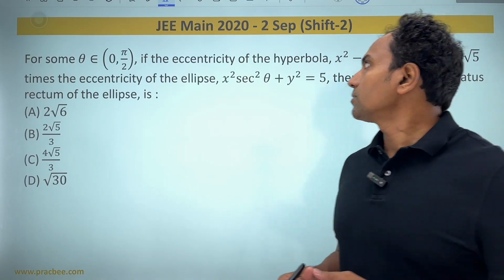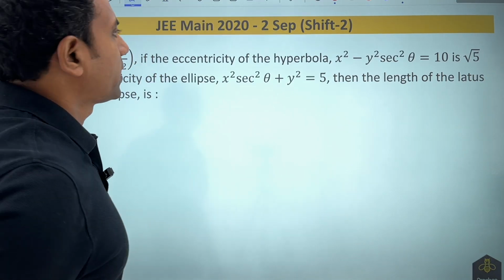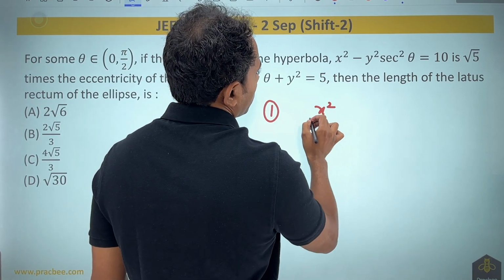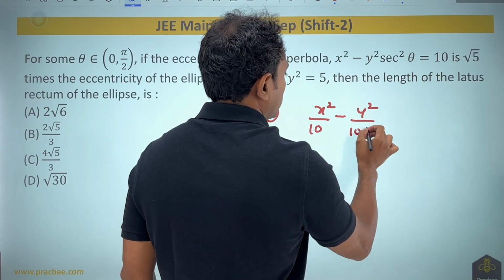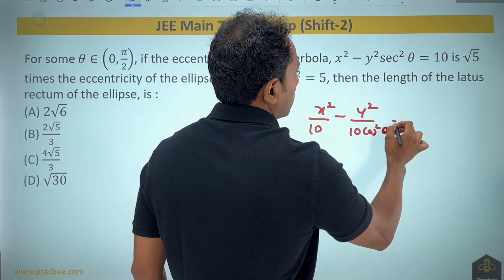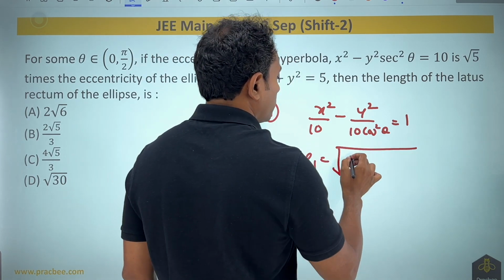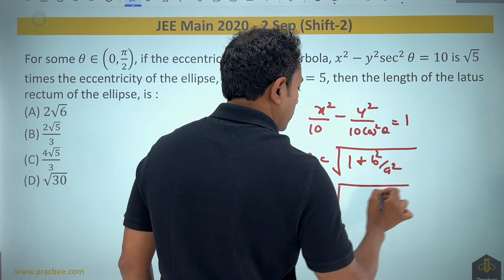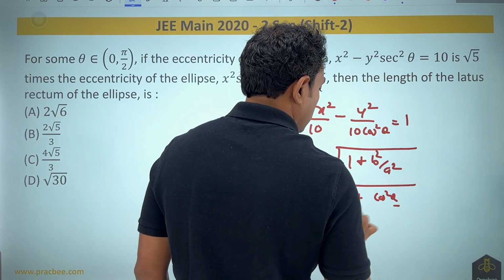If I look into this 2020 question, it talks about eccentricities of a hyperbola and an ellipse. So let us first resolve this hyperbola: x square by 10 minus y square by 10 cos square theta is equal to 1. If I want to write the eccentricity, it is going to be root of 1 plus b square by a square. So the value of this comes out to be root of 1 plus cos square theta.